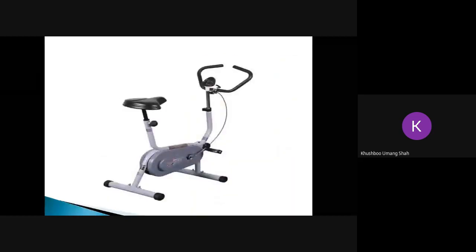So this is a stationary bicycle. Stationary bicycles are advisable for TKR patients. Now depending upon whether you want more knee flexion or more knee extension, the height of the seat is adjusted. For example, if you want more knee extension, the height is kept higher, so there will be a lesser degree of knee flexion. If you want more knee flexion movements, the height is kept lower, so there will be more knee flexing movements. So depending upon your goal, whether you want knee flexion or extension, the height of the seat is adjusted accordingly. Next slide.